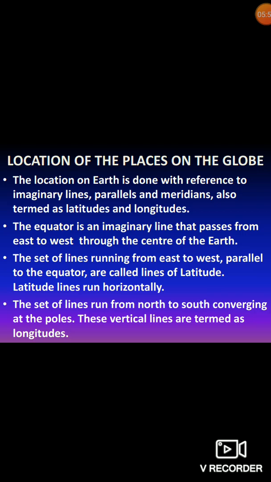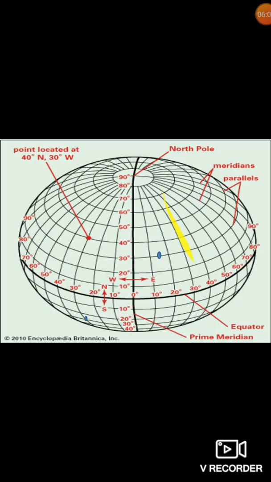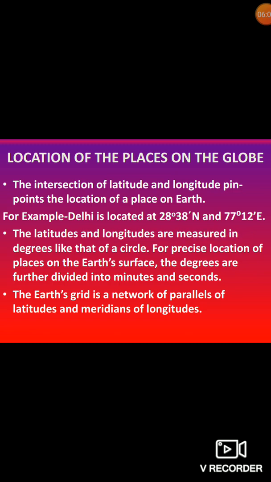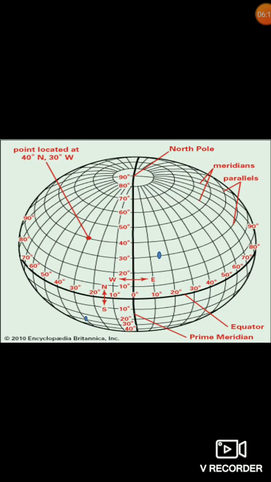Okay, so the set of lines from north to south converging at the poles, and these vertical lines are longitudes. The intersection of the latitude and longitude pinpoints the location of a place on the earth. Your latitude and longitude mean these are the locations of the places on the earth. So I'll give you here one example. You can see this red point.